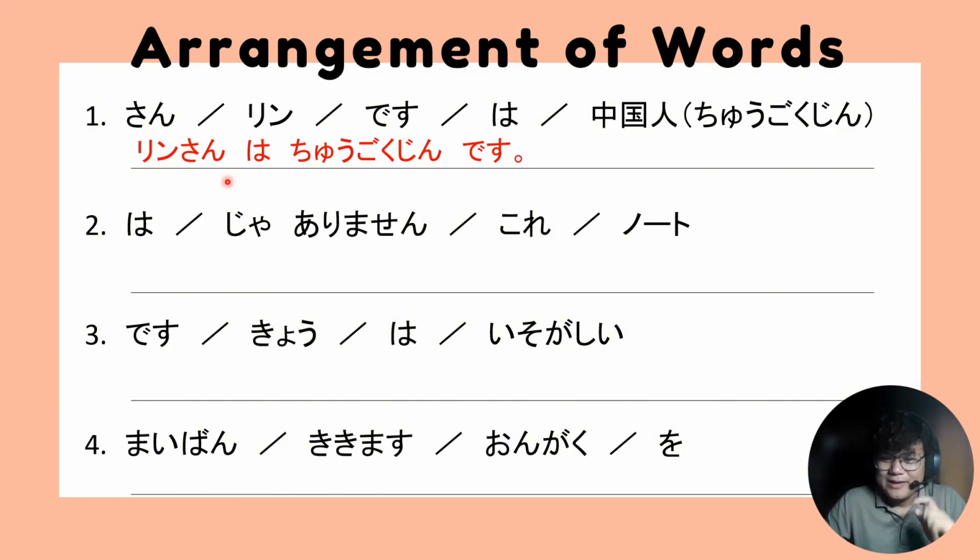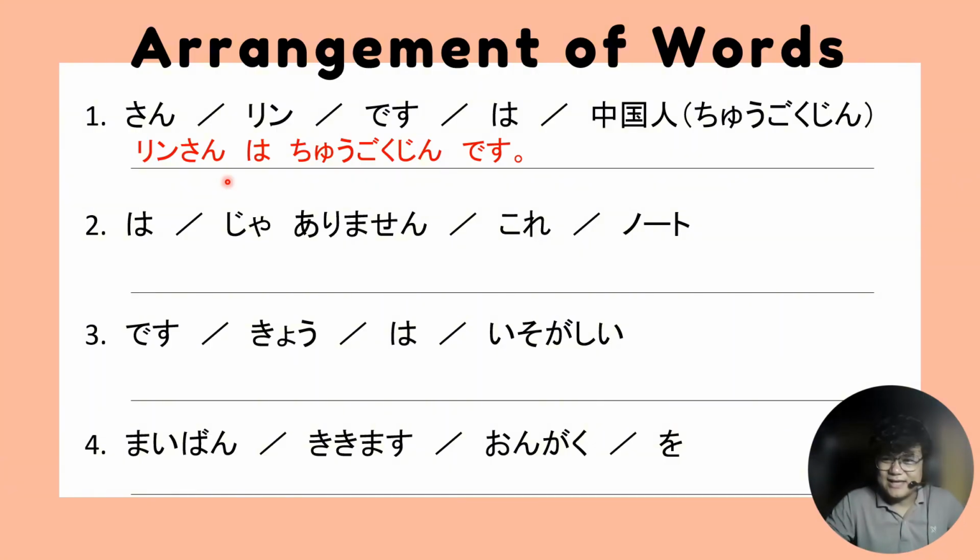Therefore, syntactically, when you say chugokujin wa rin san desu, it is acceptable. So, in what case is it acceptable? For example, when you say, translated, that Chinese person is rin san. It's possible.